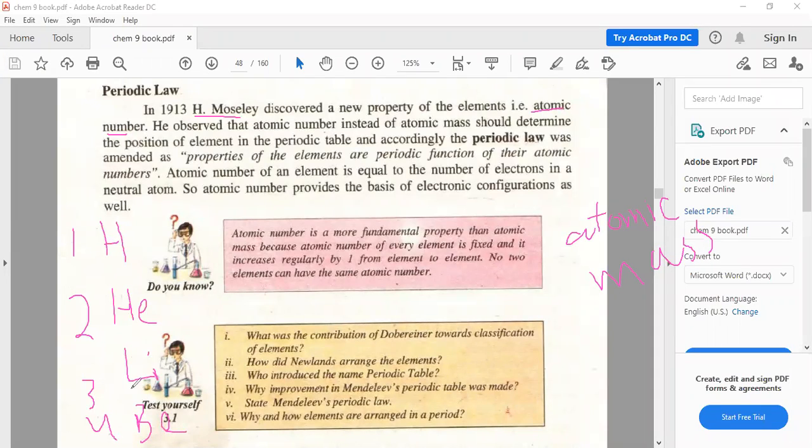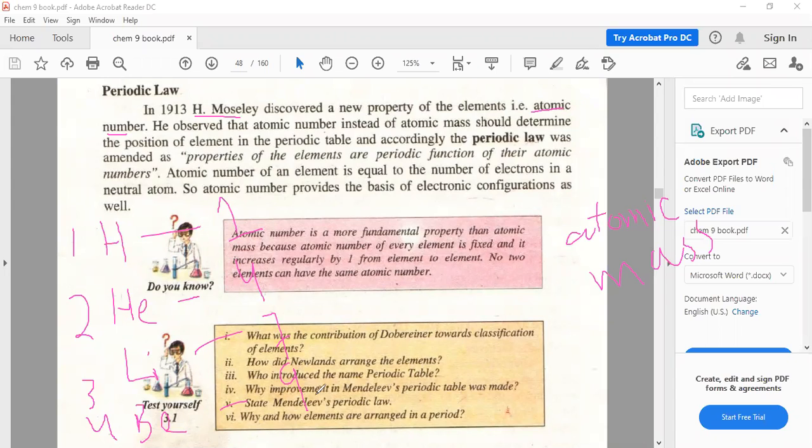So elements show regularity in their atomic numbers. But the atomic masses are hydrogen 1, helium 4, lithium 7, beryllium 9. So there is no regularity in atomic masses. So Moseley discovered a new property, atomic number, and according to it the modern periodic table is arranged.